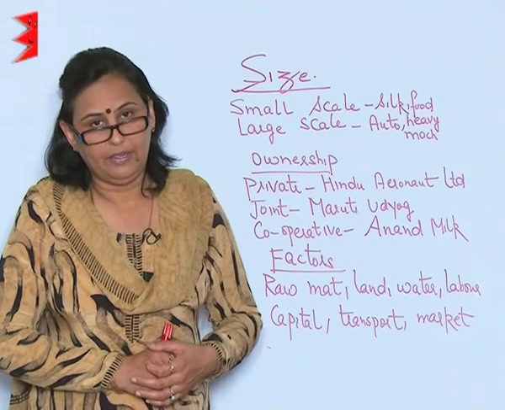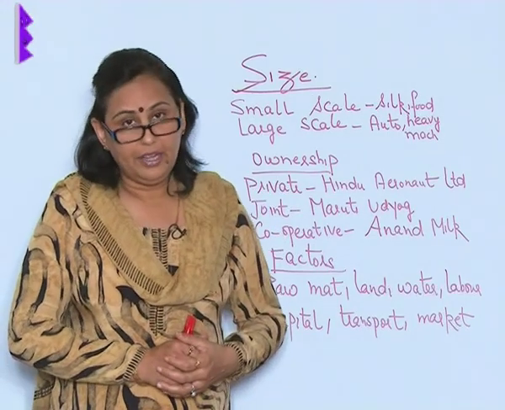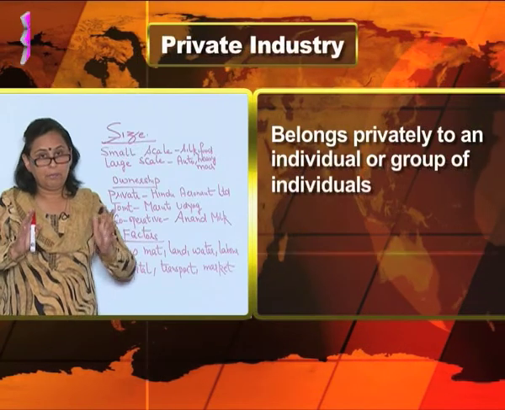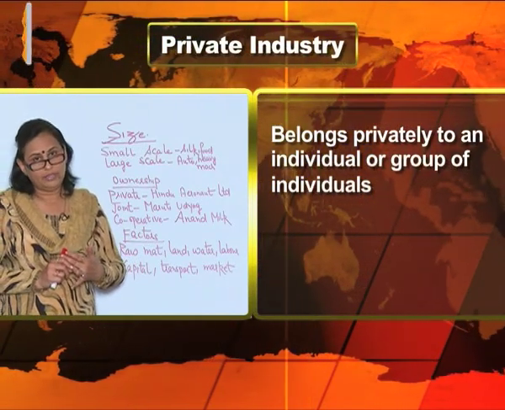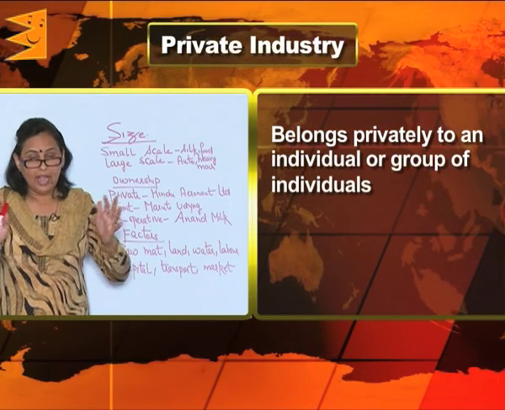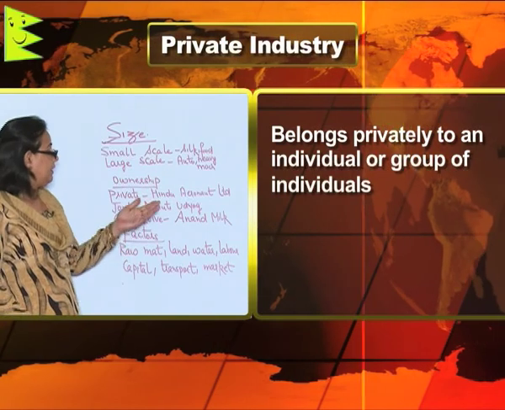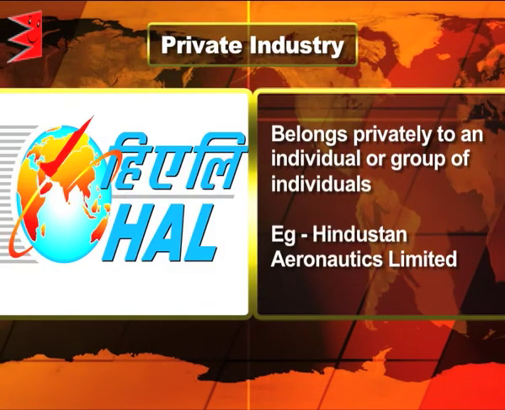When I talk of the private industry, it means it is an industry which belongs privately to an individual, group of individuals. So, it is in the hands of one or few people. And the example is the Hindustan Aeronauticals Limited.